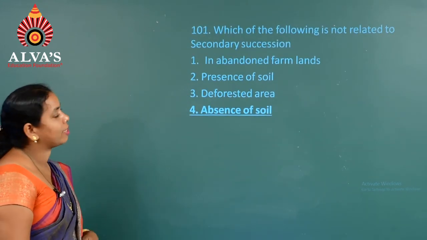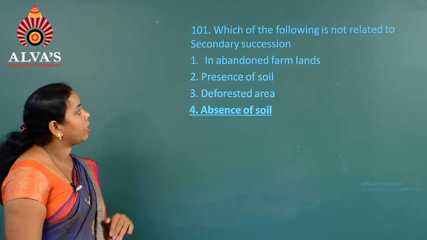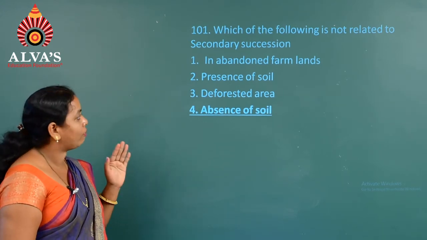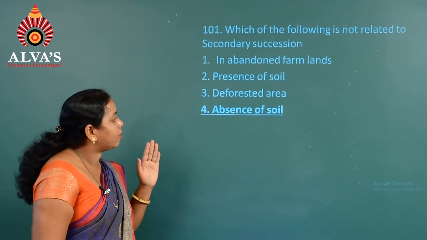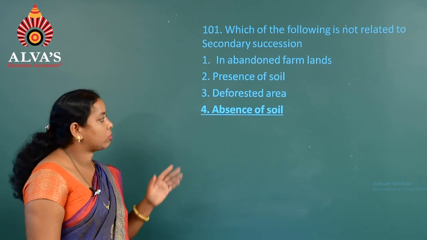Moving on to the next question, that is 101. Which of the following is not related to secondary succession? First one, abandoned farmland. Second, presence of soil. Third, deforested area. Fourth, absence of soil.